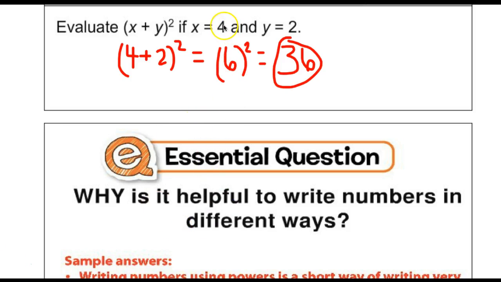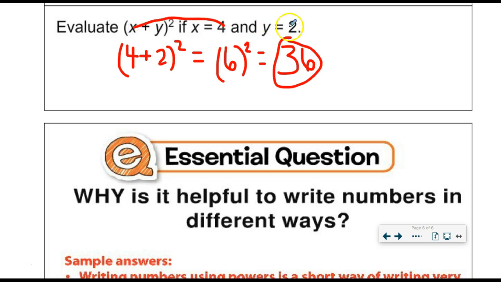Alright, so again, substituting 4 in for x, substituting 2 in for y, gives me parentheses 4 plus 2 squared. I do what is inside the parentheses first. I add 4 plus 2 and I get 6. And then I square that, so that means 6 times 6, which gives me 36. Hopefully you didn't have any trouble with that. If you did, feel free to rewind, check it out.